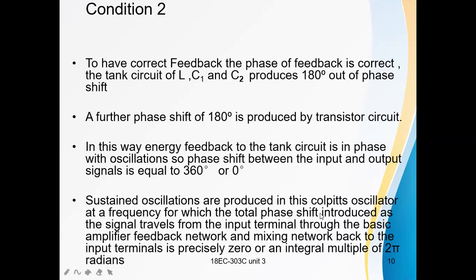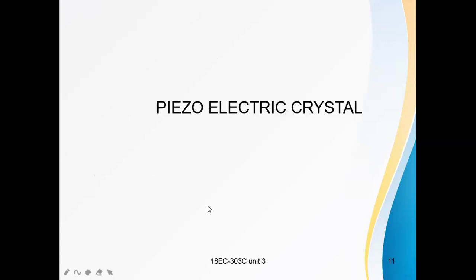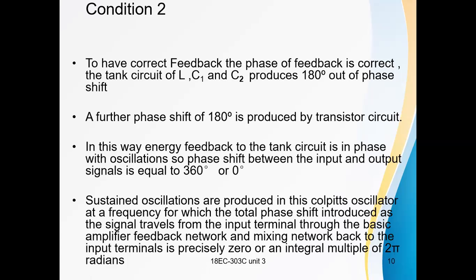Sustained oscillations are produced in this Colpitts oscillator at a frequency for which the total phase shift introduced as the signal travels from the input terminal through the basic amplifier, feedback network and mixing network back to the input terminals is 0 or integral multiples of 2 pi radians. This is about the Colpitts oscillator.